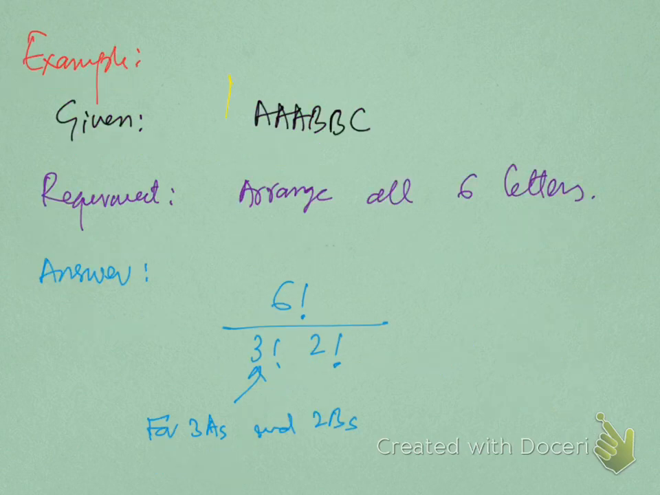This is the question. We have to arrange all 6 letters. So 6 factorial is for 6 letters, and this 3 factorial is for 3 A's, and this 2 factorial is for 2 B's.